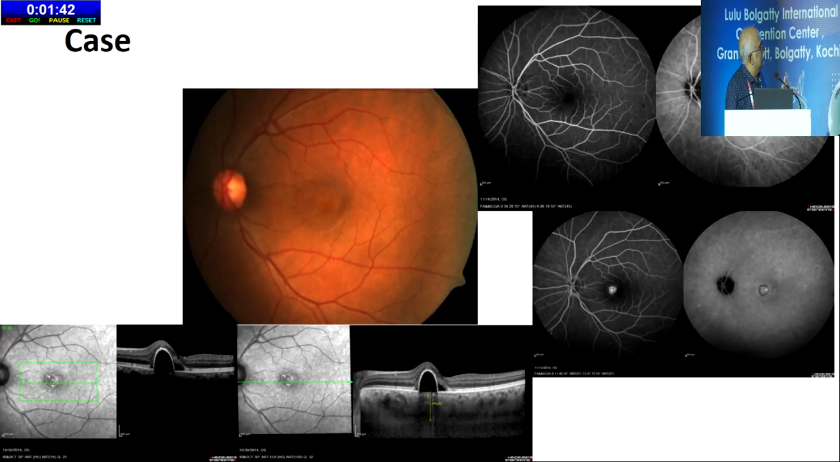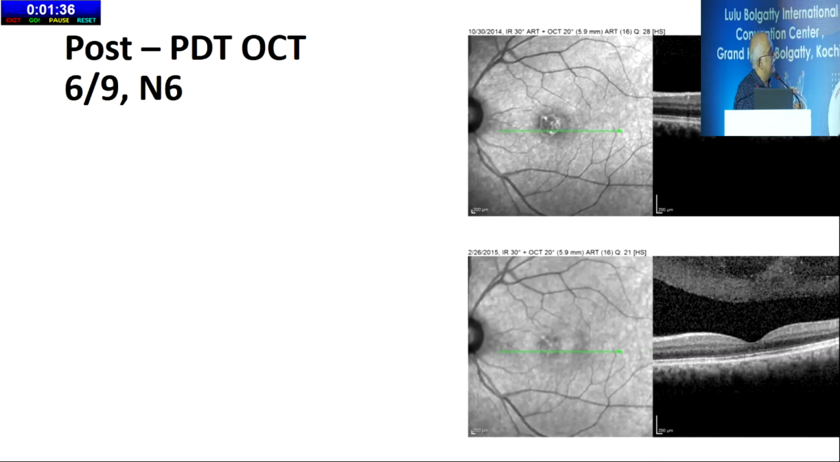So this is another case, serous PED. Serous PED is seen in many cases of CSCR, and sometimes you can see that after treatment it collapses. Serous PED, we don't treat if there is only serous PED, but if you treat it, it may collapse after some time. And this is not a bad prognostic sign like a fibrovascular PED or notched PED or double layer sign, which is seen in some pachychoroid diseases.